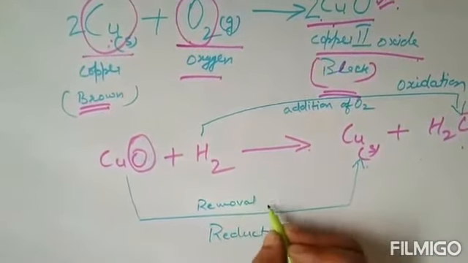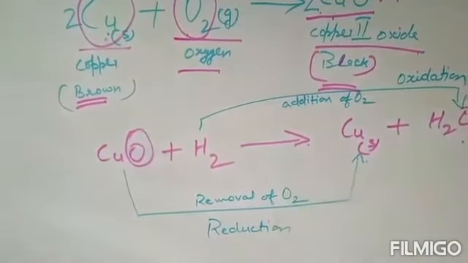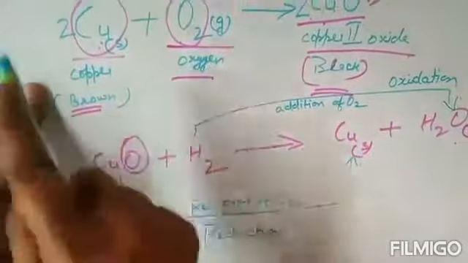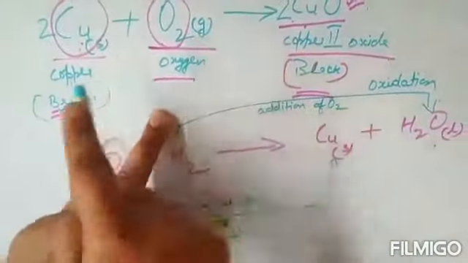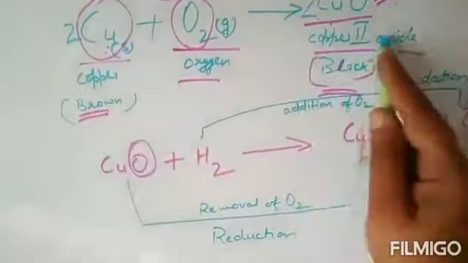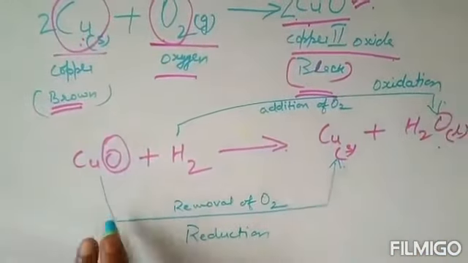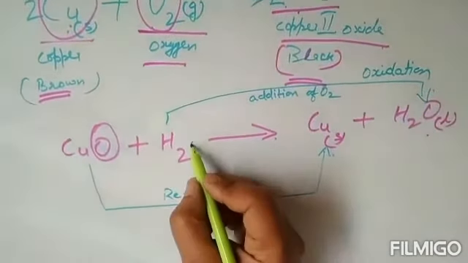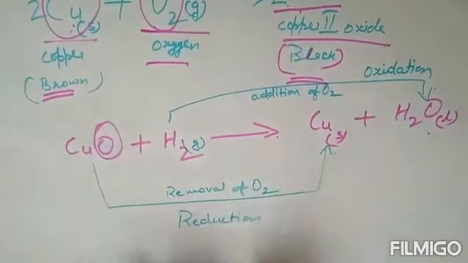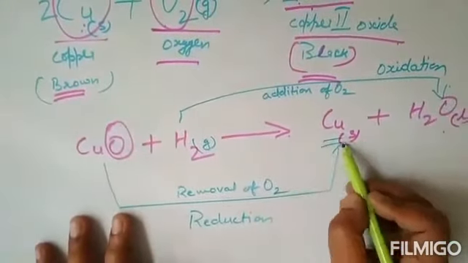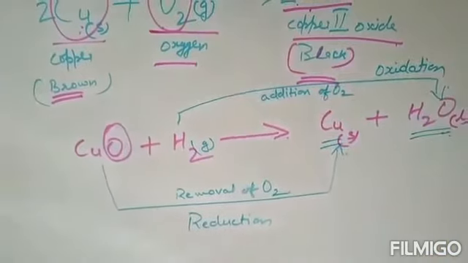So what I did, I just took copper, brown colored, then heated it, and as I heated it, it reacted with oxygen and formed black colored copper oxide. Then with copper oxide, I supplied hydrogen gas, and with hydrogen gas, what happened? It simply dissociated, decomposed, and then it formed copper and water.